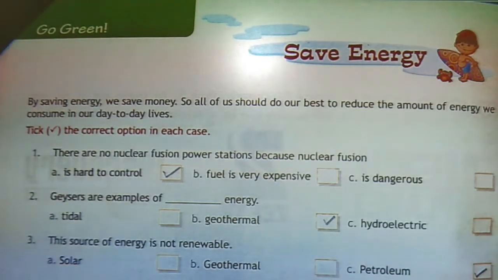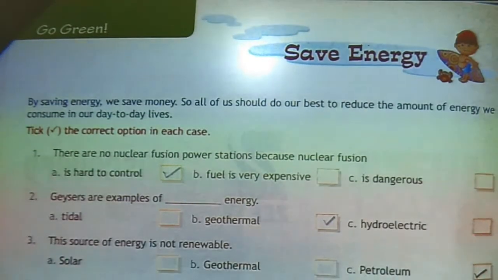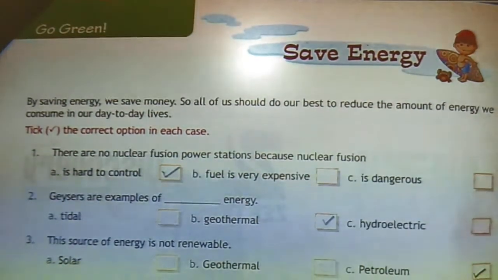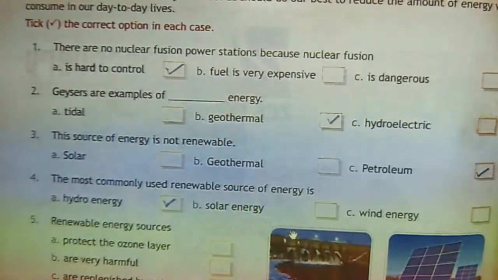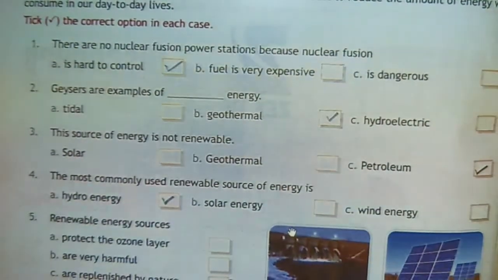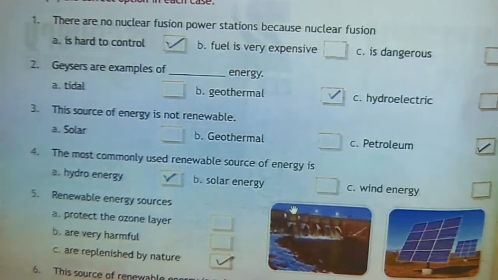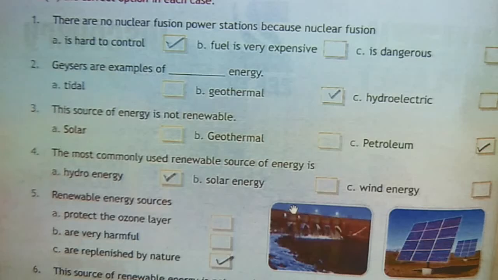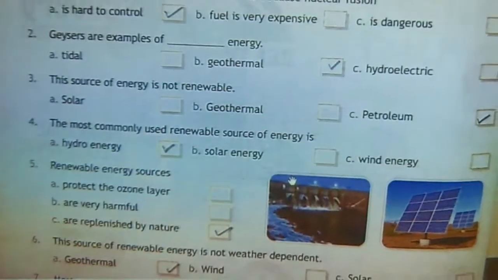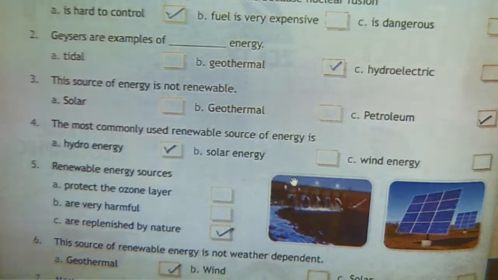So there are some option questions. Let's start first. There are no nuclear fusion power stations because nuclear fusion is hard to control. Second, geysers are an example of dash energy, answer is geothermal energy. Third, this source of energy is not renewable, answer is petroleum. Fourth, the most commonly used renewable source of energy is hydro energy. Fifth, renewable energy sources that are replenished by nature.